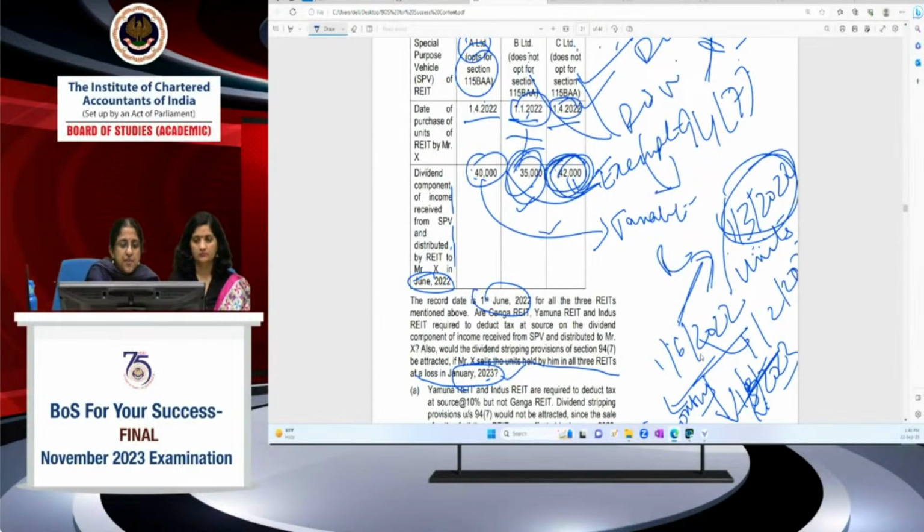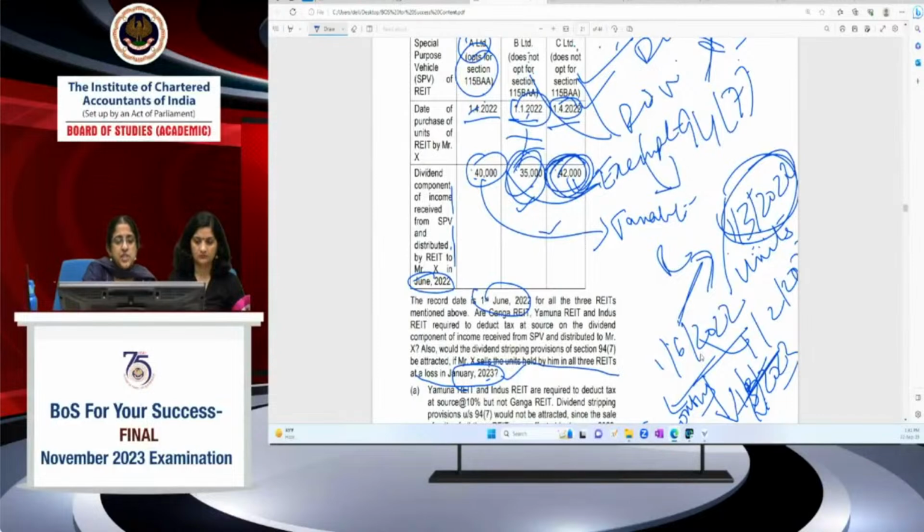In the case of Ganga REIT, it won't be attracted because dividend income is anyway taxable. So I don't need to see anything at all. Even though the date of purchase may be 1/4/2022, it doesn't matter because my income is taxable in this case. That's what makes the difference. Whereas in the case of Yamuna REIT, 35,000 is definitely exempt, but my date of purchase is beyond 3 months. So dividend stripping provisions will not be attracted.